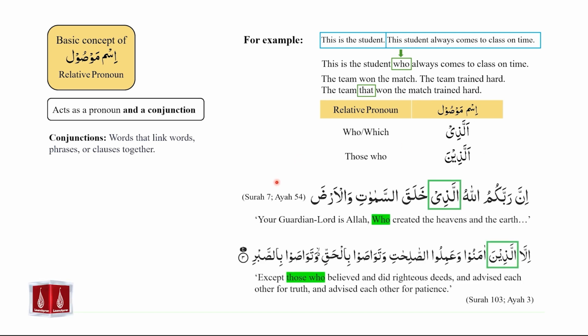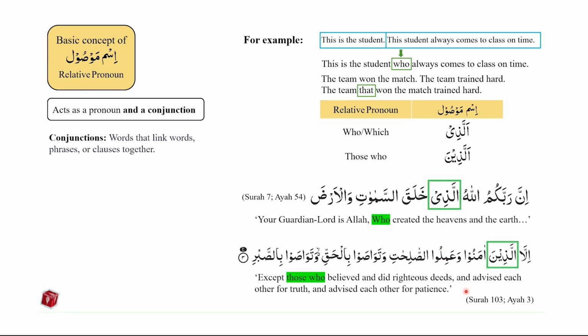In Surah number 7, ayah number 54, the ayah says, your guardian Lord is Allah, who created the heavens and the earth. In this example, the meaning of who is coming from the use of allazi.